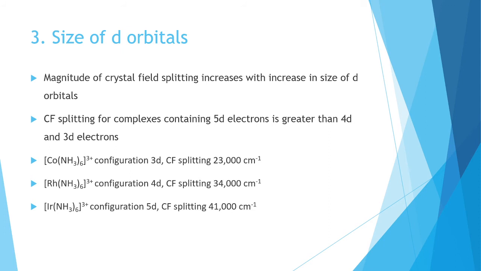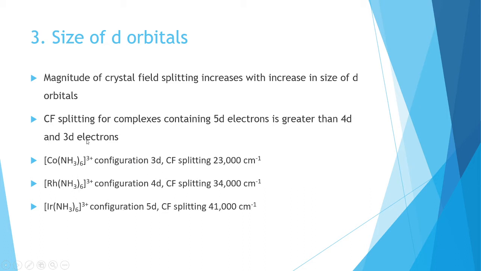And the next point is the size of the d orbitals. When the size of the d orbital increases, the crystal field splitting also increases. Here I am taking three complexes. First one is a complex of cobalt, second one is a complex of rhodium, and the next one is a complex of iridium. That means when compared to cobalt, rhodium and iridium have higher size. Cobalt comes under the 3d series, rhodium comes under the 4d series, and iridium comes under the 5d series.